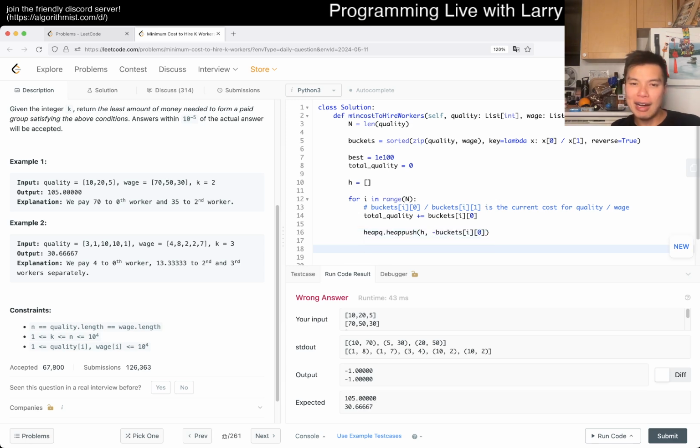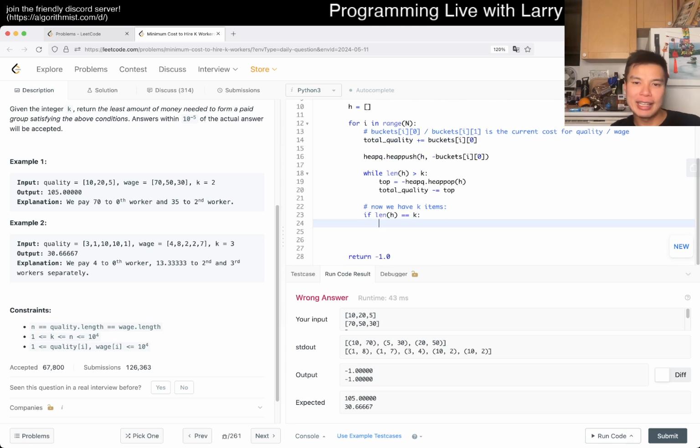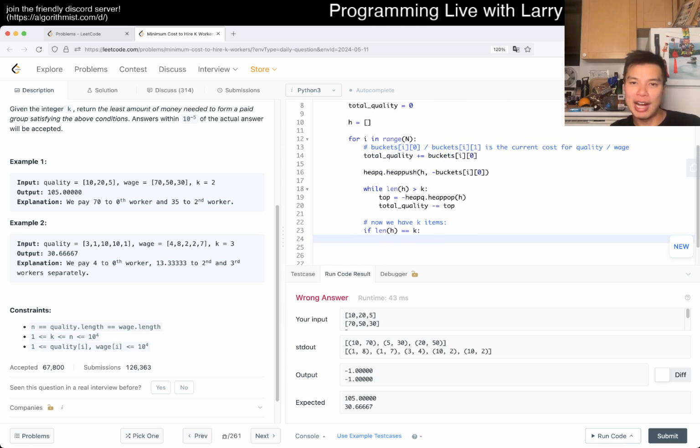And then, okay, so now while length of heap is greater than k, that means that we have more than k workers, so we can now subtract stuff. We can pop h. So this is the top, and it's already negative, so now total quality subtract from top, right? So now we have k items. With length of h equal to k, we have k workers, and what is the cost of hiring them? Well, this is the cost per quality over wage, maybe.